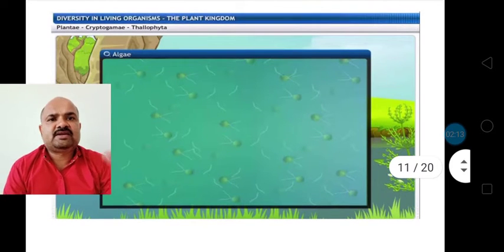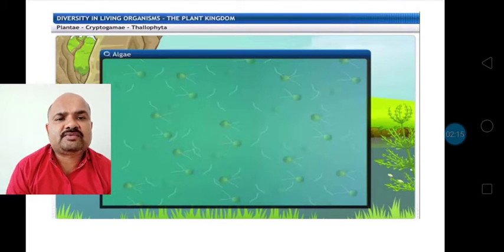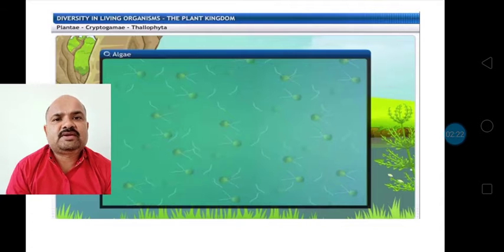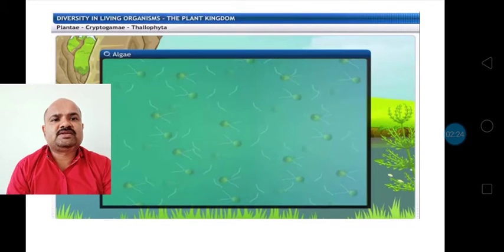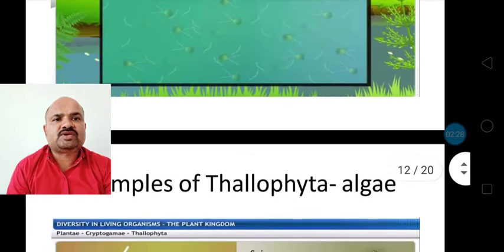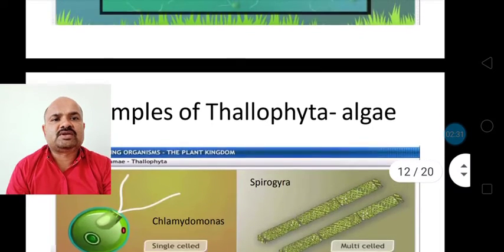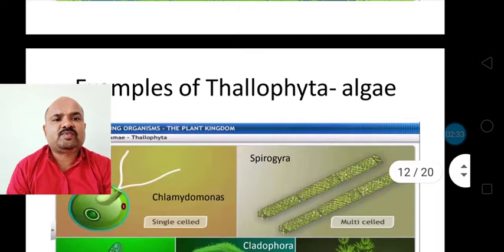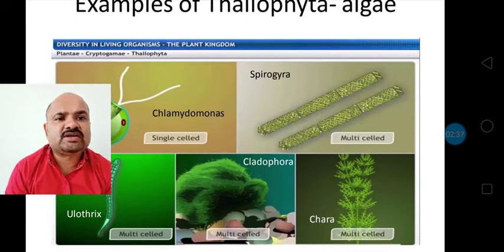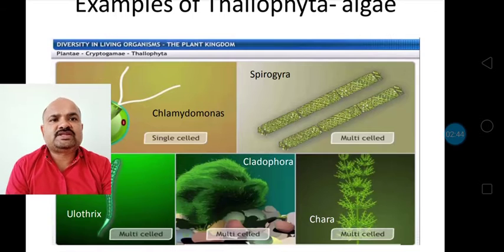So first is bryophyta. These are the algae. This thallophyta will come. Sorry, not bryophyta, this is thallophyta. In thallophyta there will be categorization of algae. Here one of the algae is shown, Chlamydomonas, which lives in the water. So examples of thallophyta are Chlamydomonas, Spirogyra, Ulothrix, multi-celled Cladophora, a multi-celled eukaryotic organism, and Chara. So these are the examples of thallophyta.